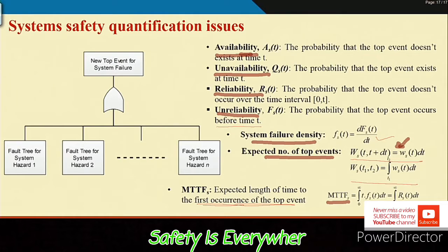We are using S to denote that the parameter or distribution is at the system level. For components we have not used anything, only for availability we have used A(t) and for unavailability Q(t), but at the system level A_S(t), Q_S(t), R_S(t), F_S(t) and so on. So these are the things you require to quantify at the system level.